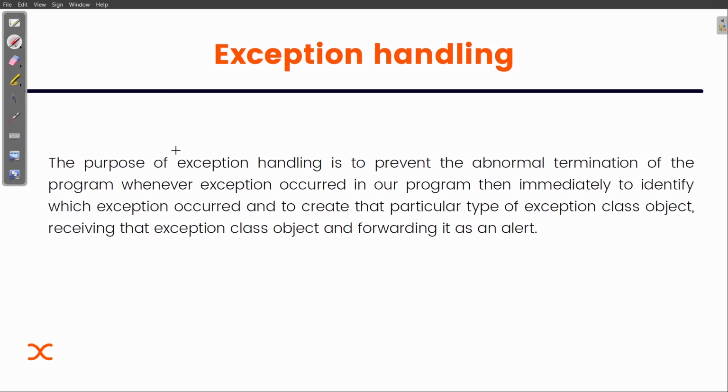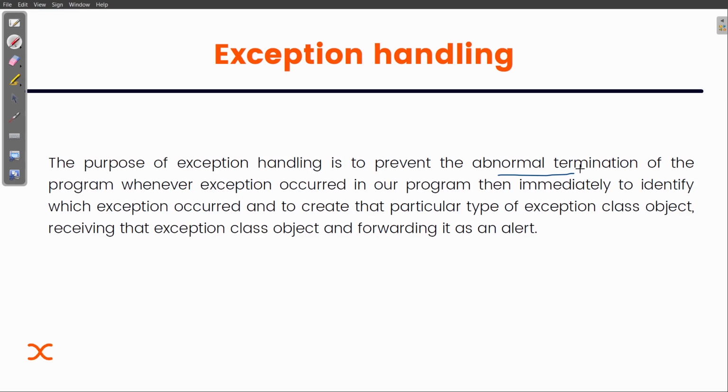The purpose of exception handling is to prevent abnormal termination. Now, what is this abnormal termination? Basically, our code was executing. We have seen that the first line was printed, and then the user was asked to enter the value of x.